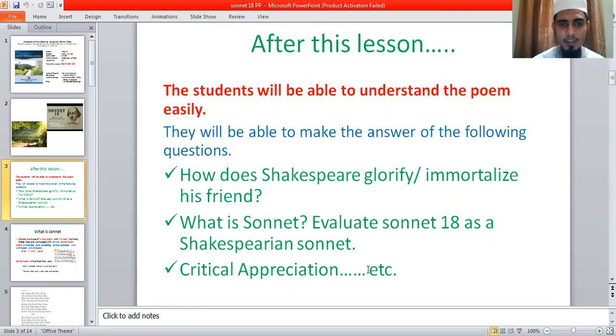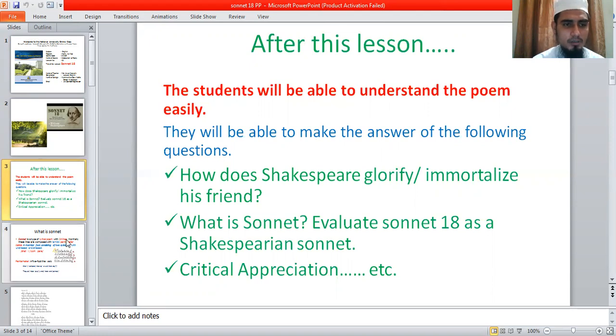So after listening to this class, you will be able to answer these types of questions, and most importantly, you will be able to understand this poem very easily. So you are ready to taste the literature. You are welcome to the field of William Shakespeare's sonnets.